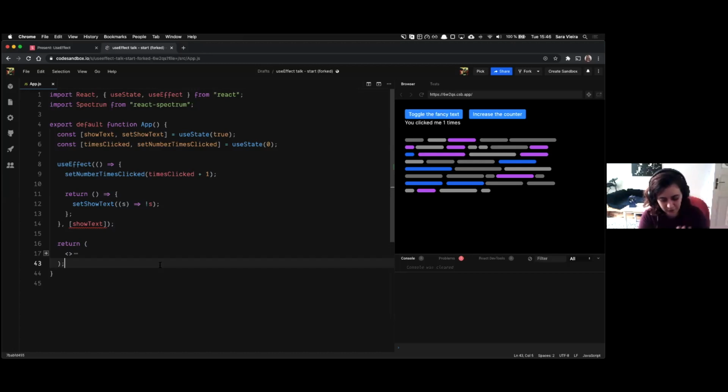What I want you to get out of this is that the dependency array is not magic. You just need to really think about the order in which your things run, and what you actually want to keep track of in terms of changes. Because what the React Hooks ESLint plugin does is try to say, these are all the dependencies you're using. Do you want to keep track of all of them?